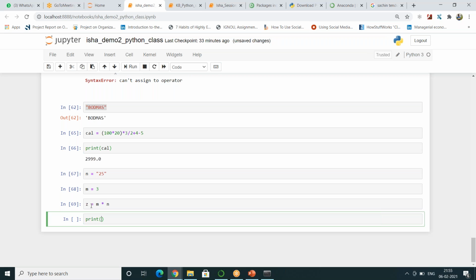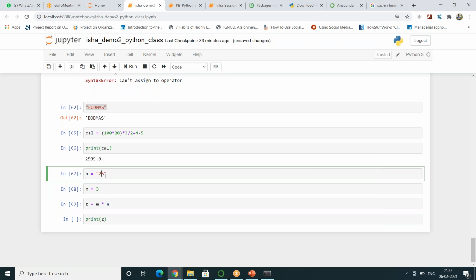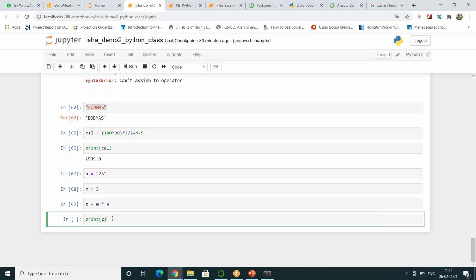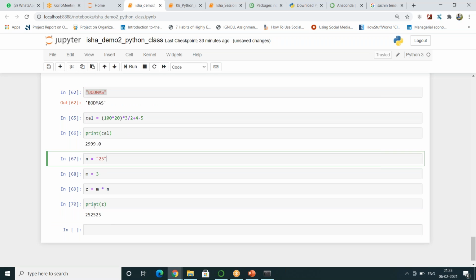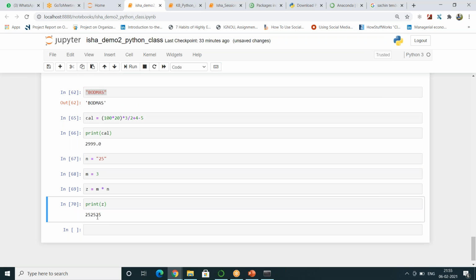Print of this also got executed. If I print the z, you were assuming this to be a number. 25 3s are 75. So your answer when you print this z should be 75. But actually what has happened? We have got 25, 25, 25, which is incorrect. Why did this happen?